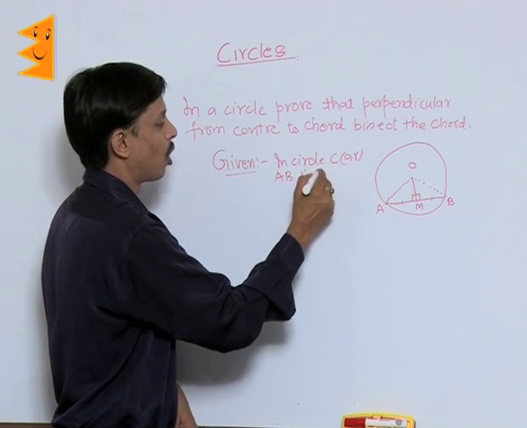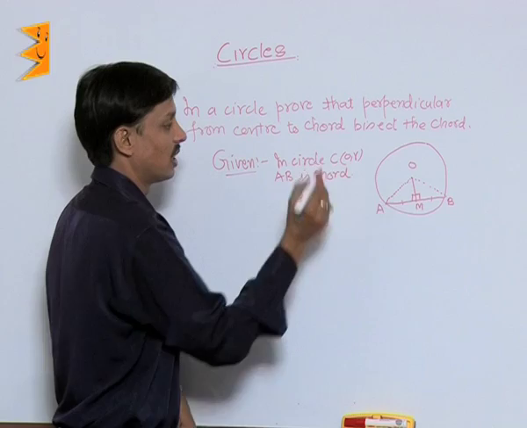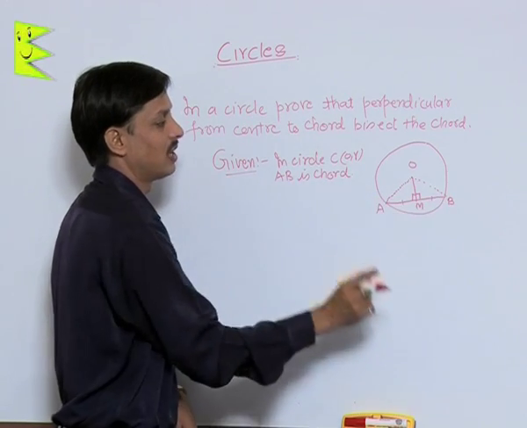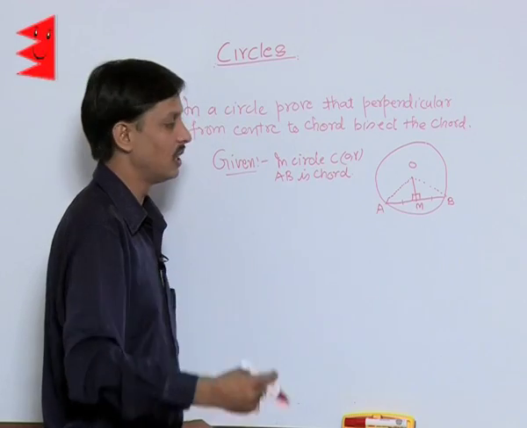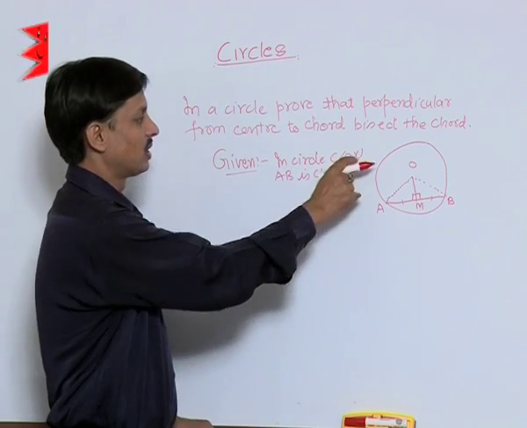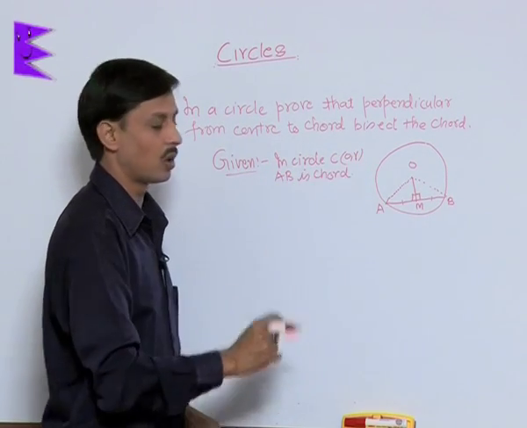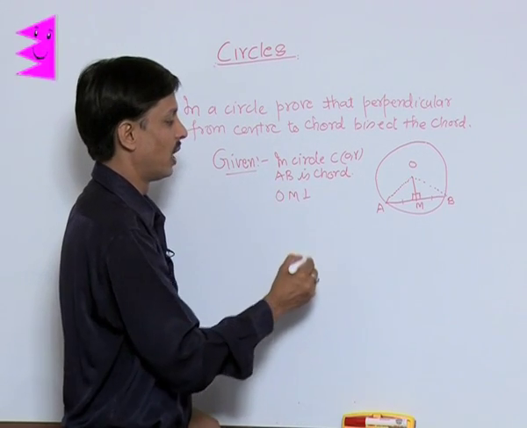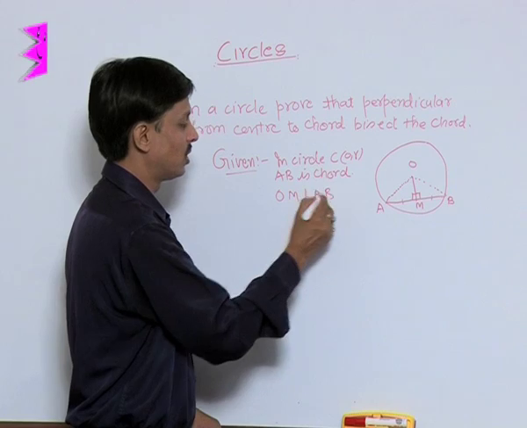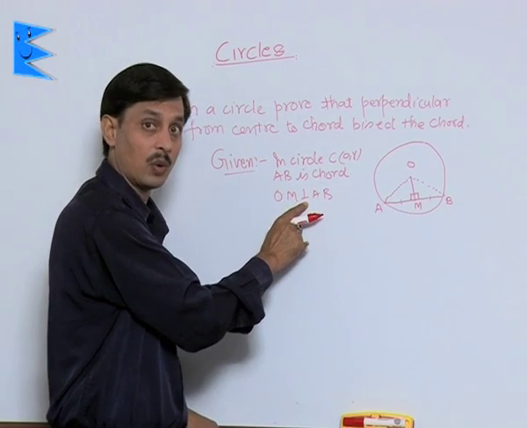AB is chord. AB is the chord. Chord is that line segment of the circle which joins any 2 points of the circumference. In a circle COR, AB is a chord. OM is perpendicular to AB. This is the symbol of perpendicular.